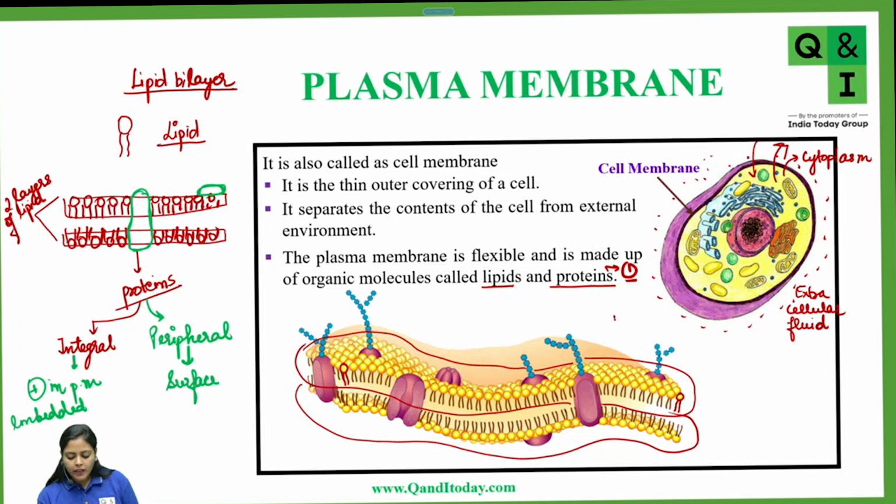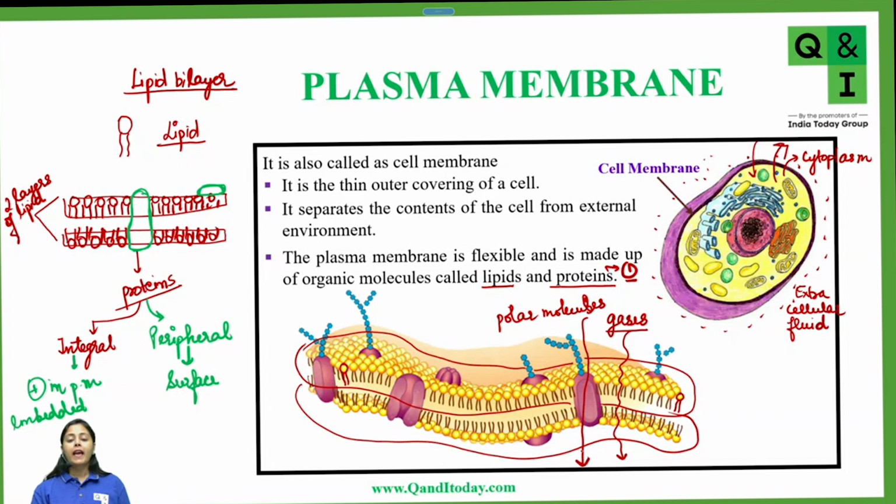So see, when we talk of gases, the gases can freely cross the plasma membrane like this. But whenever we talk of polar molecules, which have certain charge or polarity present on them, then these polar molecules have to get transferred through these proteins.